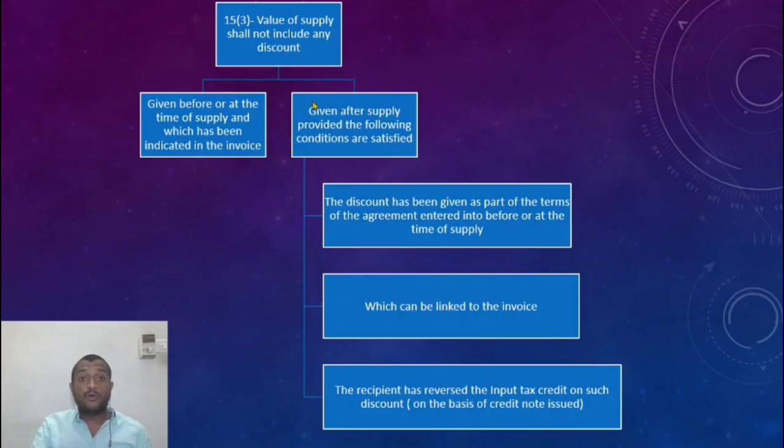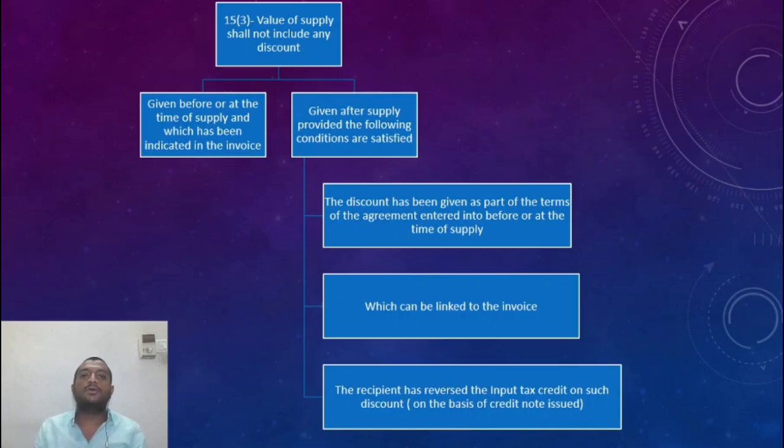All right. So what if the discount is given after supply? Now there are certain conditions that need to be satisfied. What are those? One, the discount has to be given as part of the terms of agreement entered into before or at the time of supply, which can be linked to the invoice. The recipient has reversed the ITC on such discount. So these three conditions need to be satisfied for the discount to be excluded from the value. What are those three? So the discount that is being given is part of the terms of an agreement entered into before or at the time of supply. So at least I want something which is there before or at the time of supply. There has to be some link.